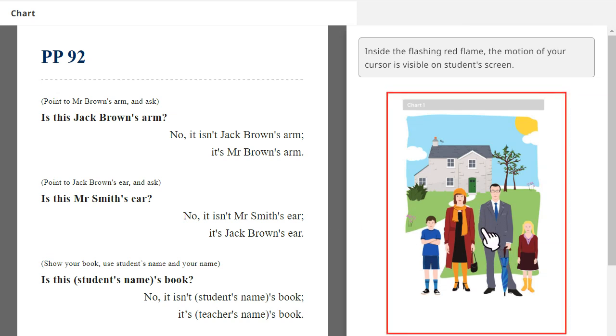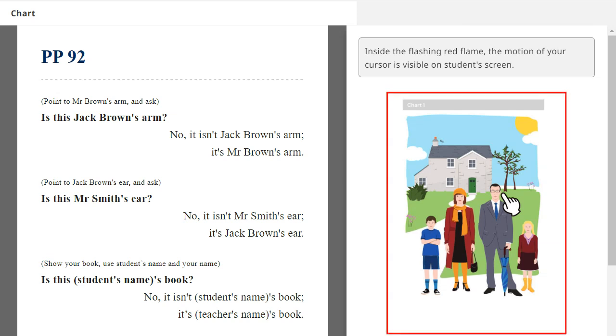Is this Jack Brown's arm? No, it isn't Jack Brown's arm. It's Mr. Brown's arm. Okay, this is Mr. Brown's arm. Very good.